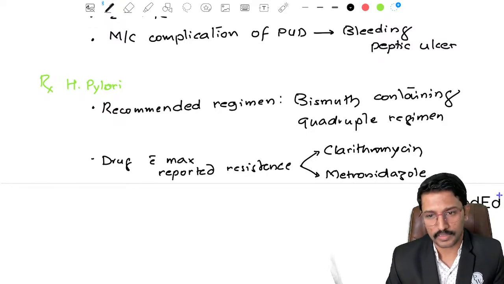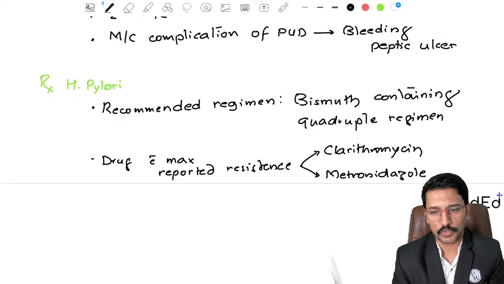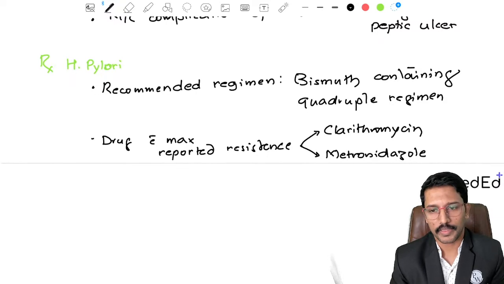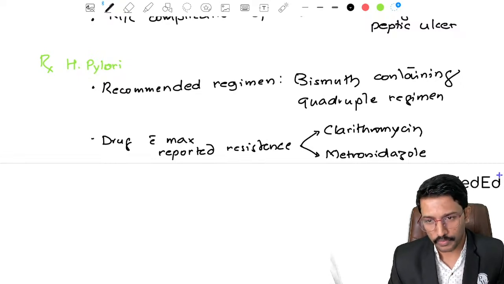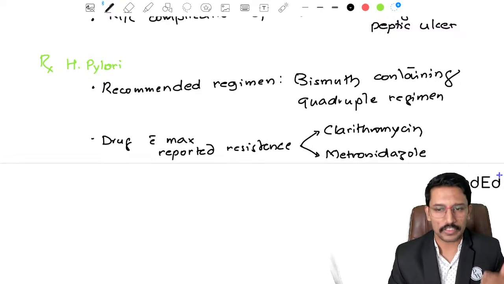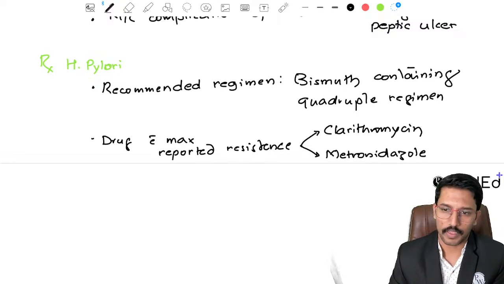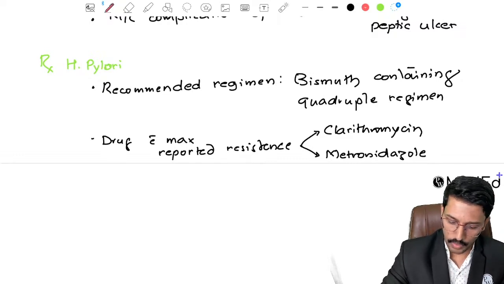Why clarithromycin resistance? Because macrolides like azithromycin, erythromycin, clarithromycin, roxithromycin are used left, right, center in many countries including India for unwanted indications, and because of that the resistance is already high. World guidelines recommend that when the resistance is more than 15%, please do not use a clarithromycin based regimen. In most geographical locations in India, the clarithromycin resistance for H. pylori is more than 15%. That is why we are not using the clarithromycin containing triple drug regimen. We are using the quadruple regimen.